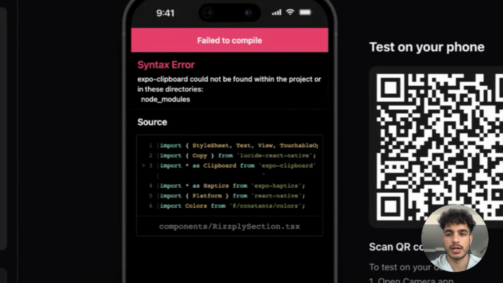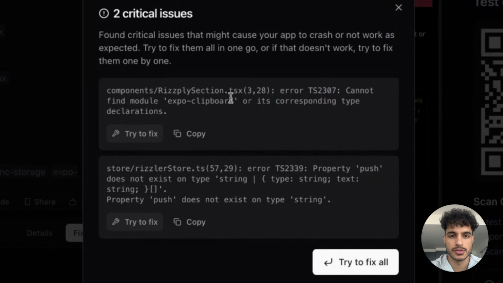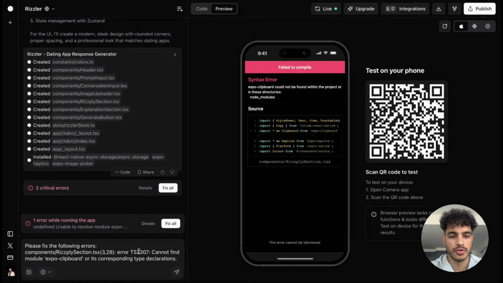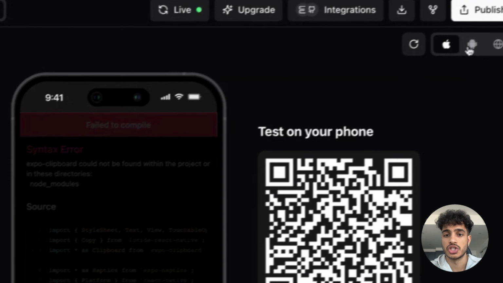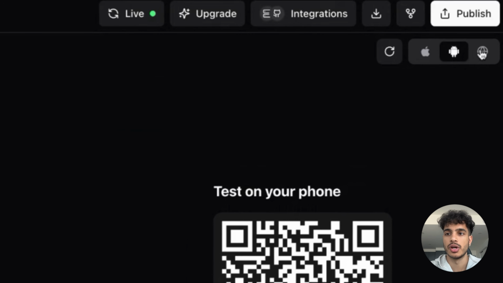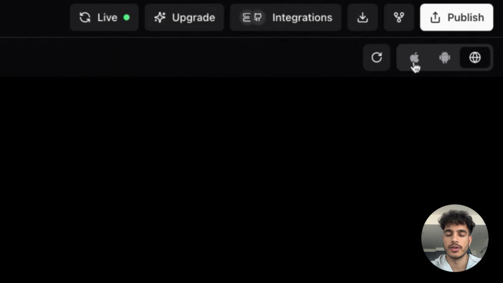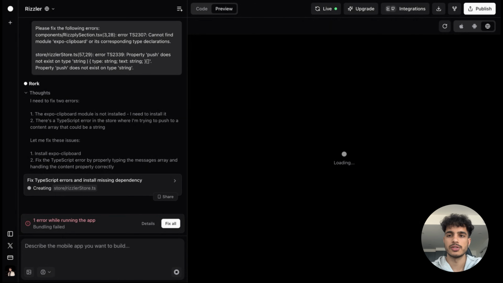So it looks like we got a small error right here. So look at the details. So tell Roark to go ahead and fix the following errors. All right, so found the error and now it is fixing it. In the meantime, I just want to highlight that you can change the layout of your device. So if you want this on Android, web view, right, as well as your iPhone, Apple. And obviously for this, I'm an Apple guy, so we're gonna be using Apple.